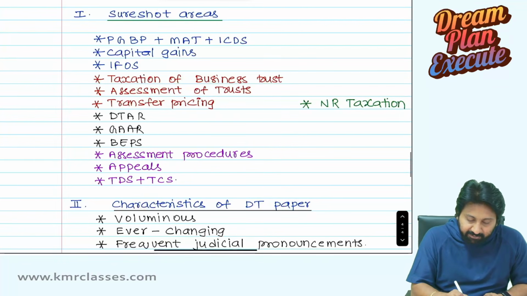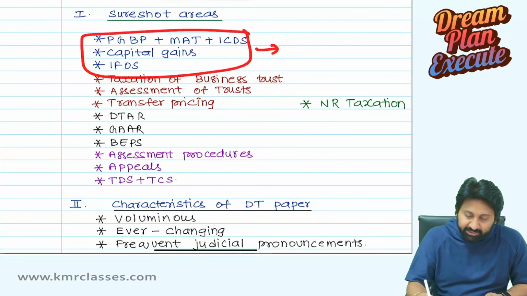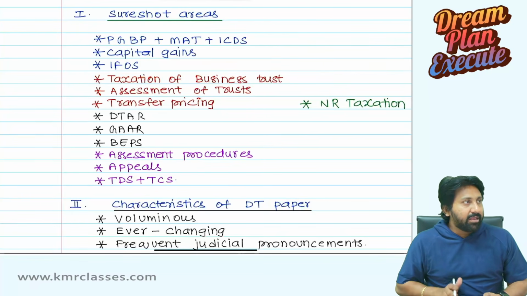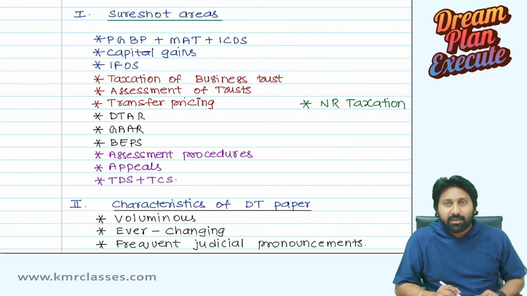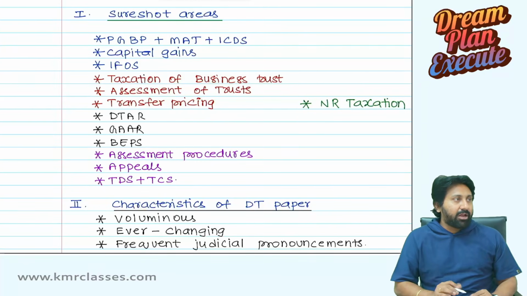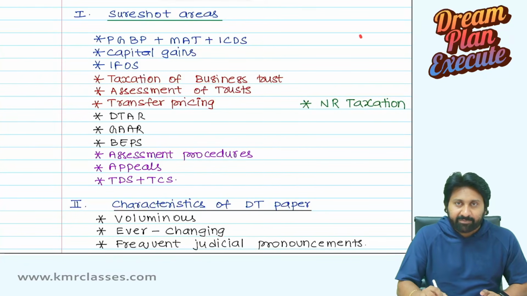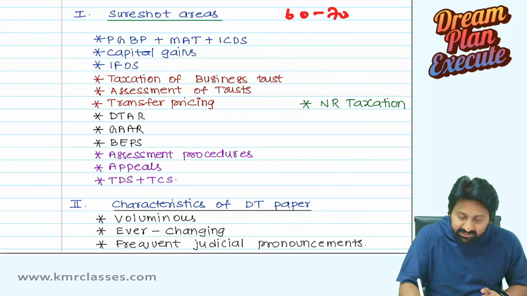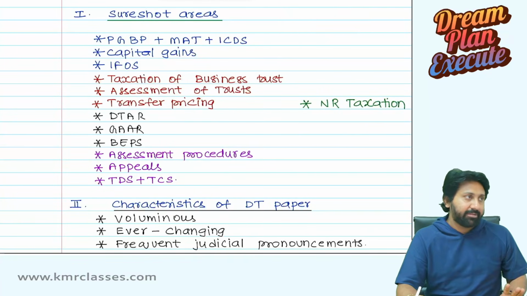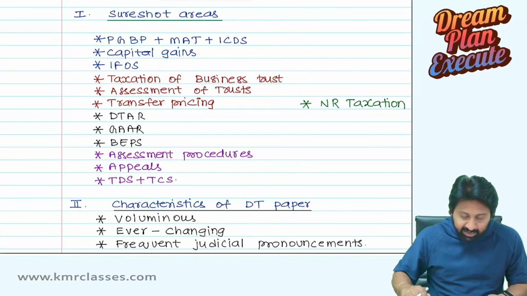Heads of income, whatever we learned at inter level, will surely come in the examination for somewhere around 25 to 30 marks. And moreover, don't think that these chapters are unrelated to capital gains and PGBP. Only extensions will be there, a lot of extensions will come. So all those things put together, we are going to get in the examination. These sure areas will come for somewhere around 60 to 70 marks in the exam, or even beyond that sometimes. So these are the major areas that the CA as well as CMA final level touches.